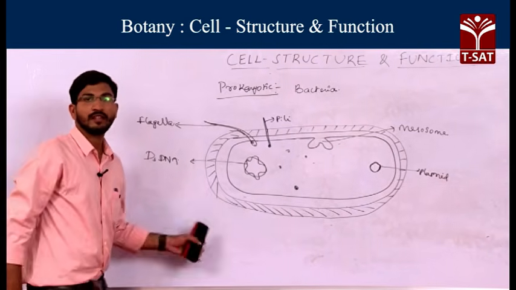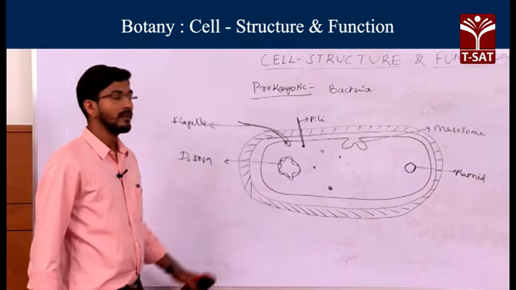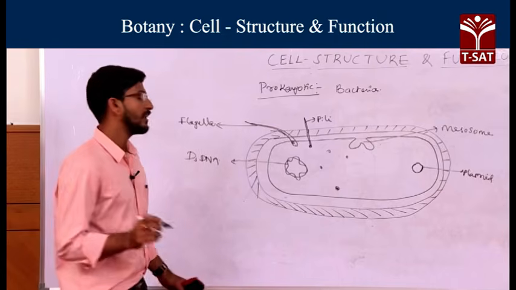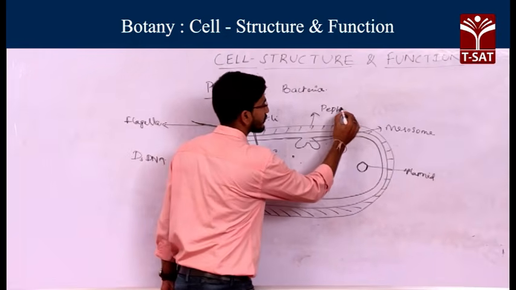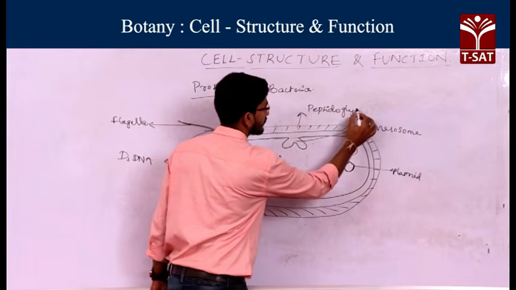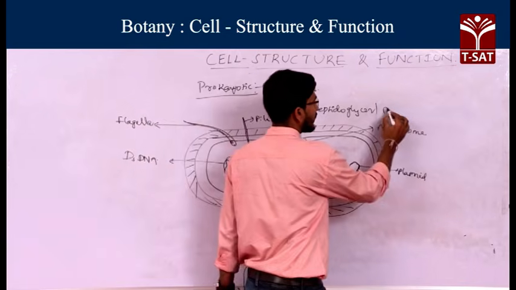This is the structure of the bacterial cell. If you observe this bacterial cell, you will find a particular cell wall. This cell wall is generally made up of peptidoglycan, which is also known as murein.